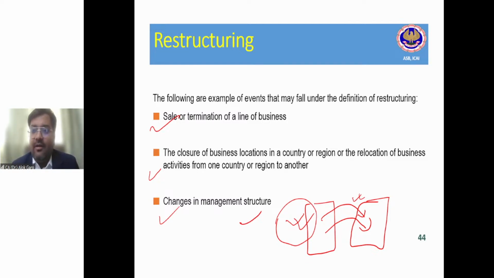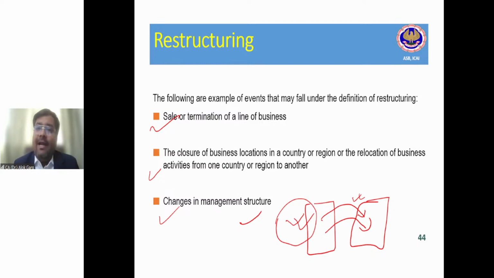If there are leasehold premises, or future commitments with suppliers and customers, there could be cost of redundancies. You have to retrench, fire some employees, and end up paying the cost to them. So these kinds of provisions will come into play whenever restructuring happens.